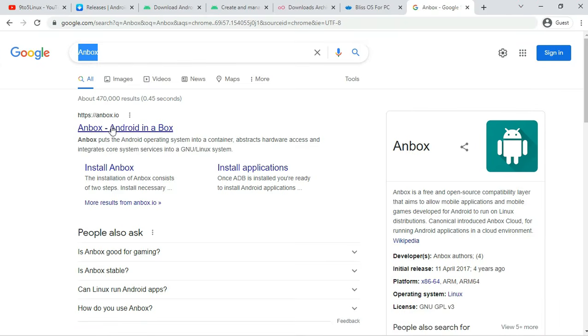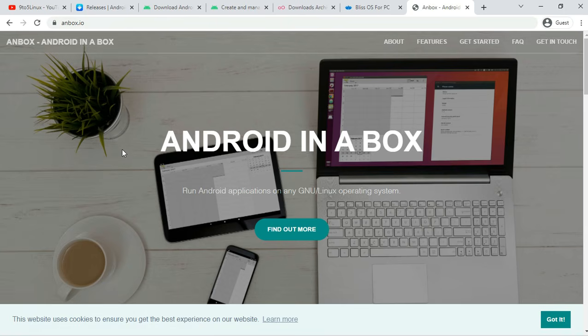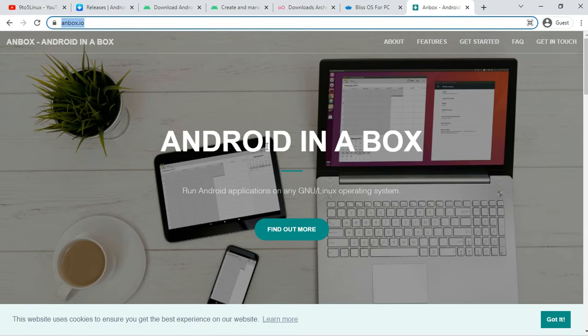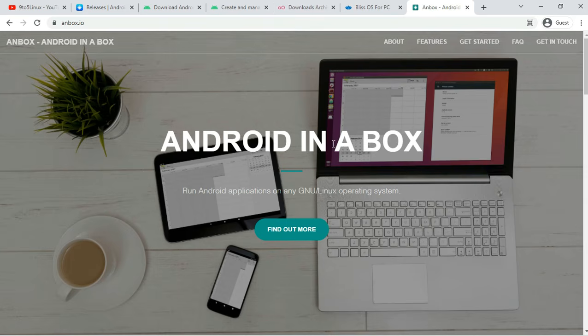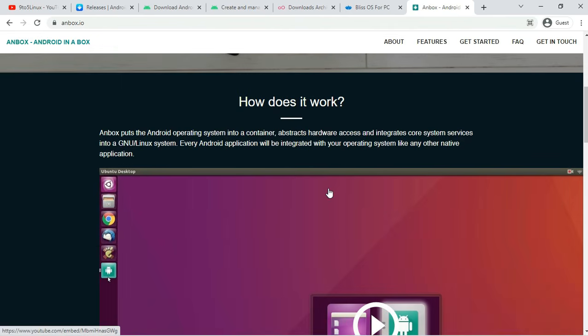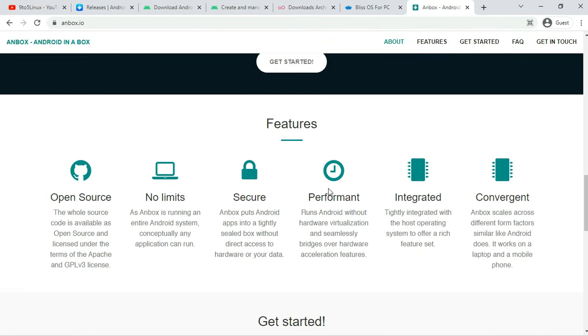Number 5. Anbox. Pricing: free. Anbox is a Canonical product that also builds the most famous Linux distro, Ubuntu. But I am still placing it in the last spot because Anbox does not support Google Play Store. It is much like a compatibility layer that runs Android applications on any new Linux operating systems.